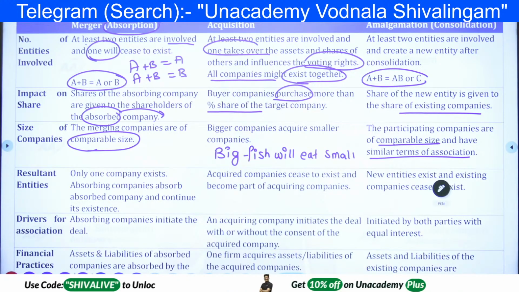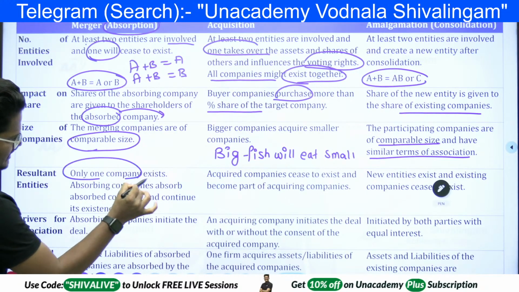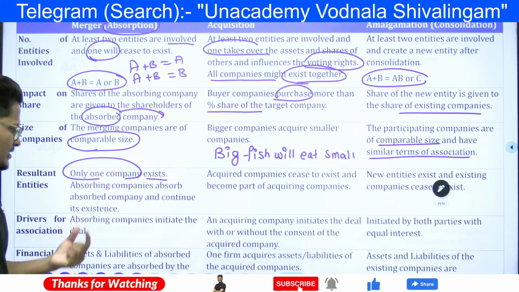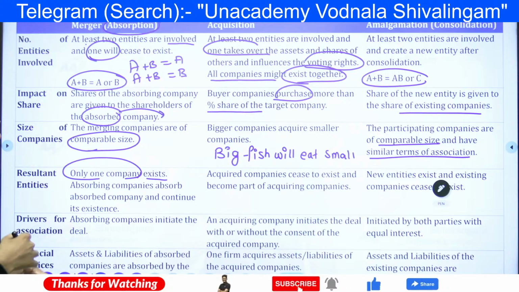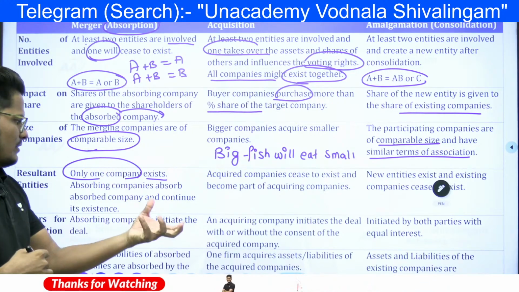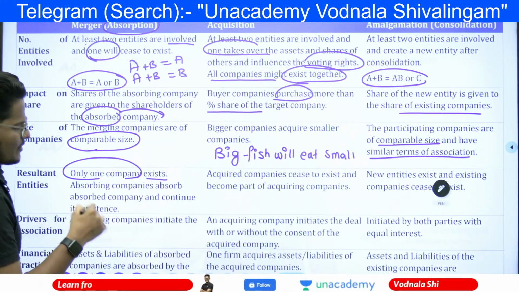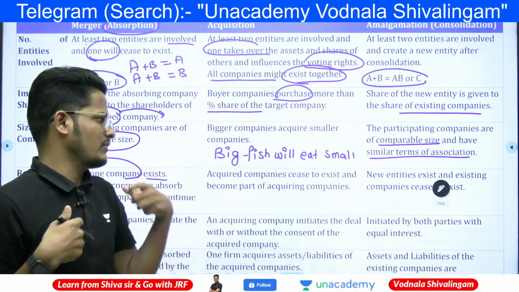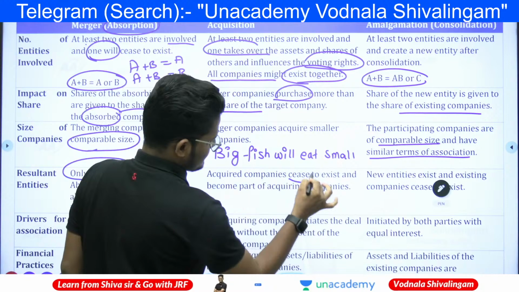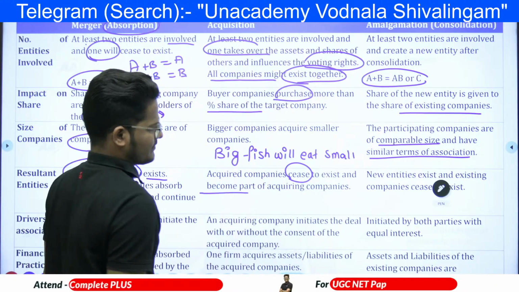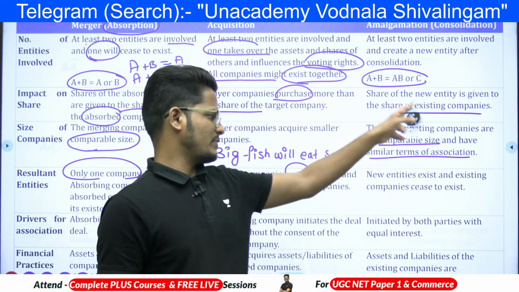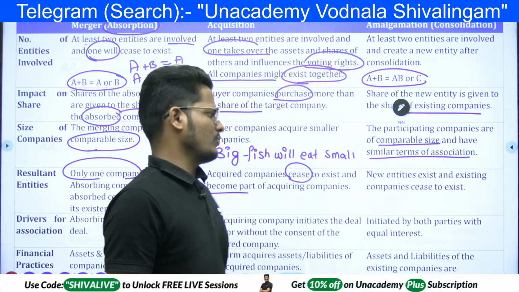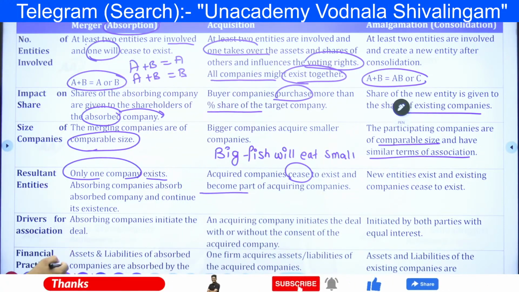And here the resultant entity is only one company that exists. Absorbing companies absorb absorbed companies and continue to exist. So the absorbed companies will cease, whereas the absorbing companies which are absorbing the other company will continue. Here the acquired company ceases to exist and becomes part of the acquiring company. The big fish will exist, the small fish will be lost. And here a new entity will exist, both companies will be lost.